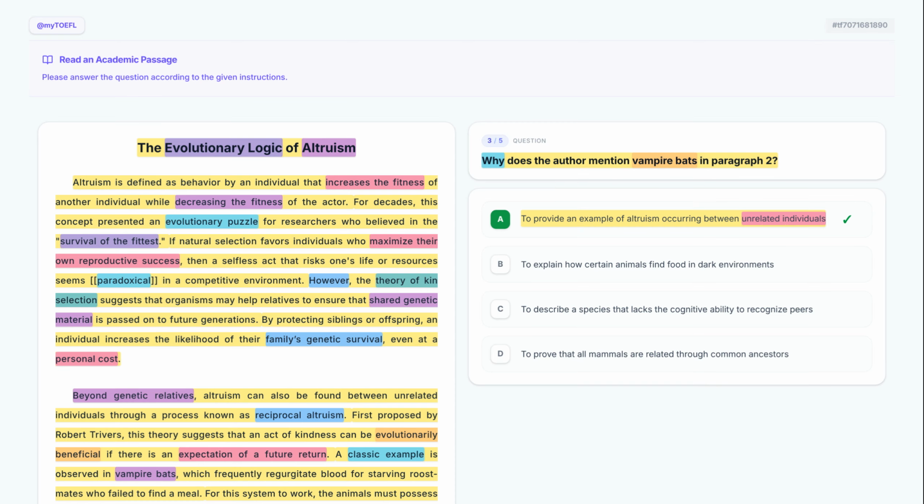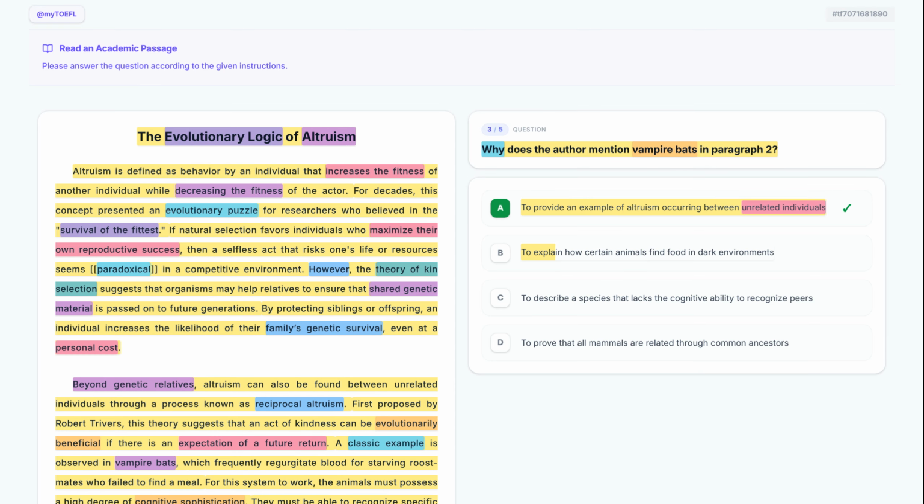Now, let's examine option B. To explain how certain animals find food in dark environments. The passage mentions bats failed to find a meal, but the author's purpose is to explain the sharing behavior, not the biological details of how they hunt in the dark. Eliminate this.